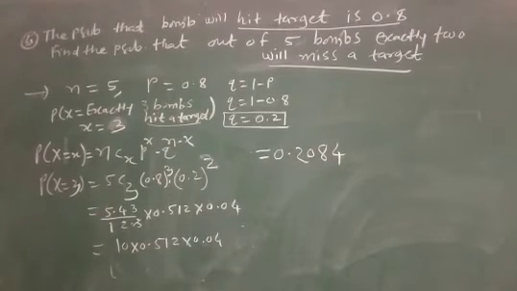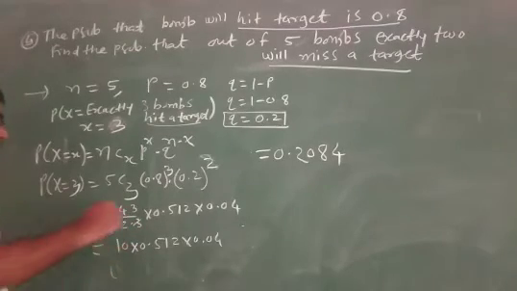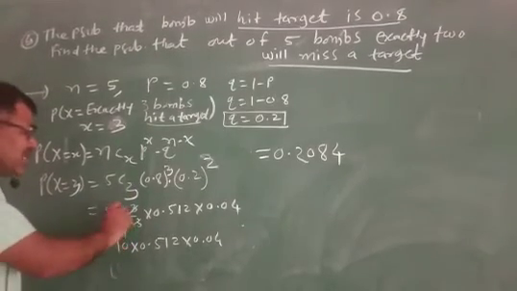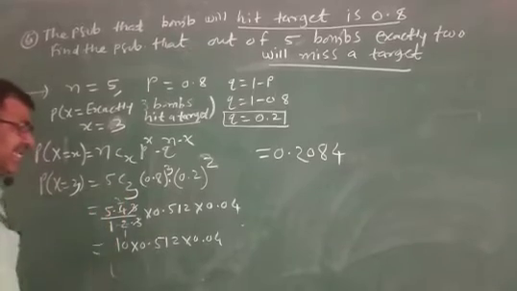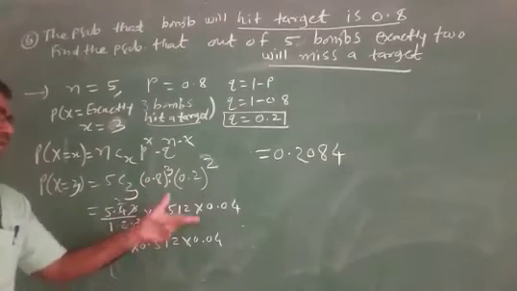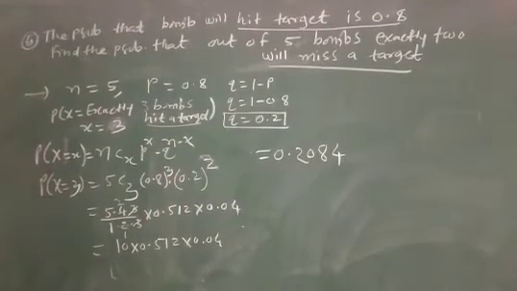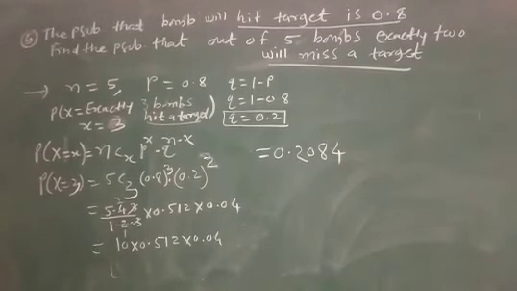5C3 means 5 into 4 into 3 upon 1 into 2 into 3. 3 gets cancelled. 2 1s are 2, 2 5s are 10. 0.8 raised to 3 is 0.512, 0.2 raised to 2 is 0.04, and find the answer of the given question.